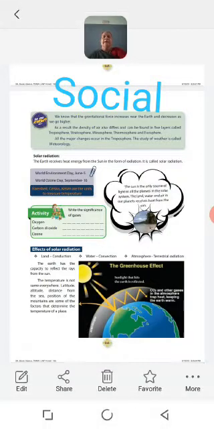What is atmosphere? Atmosphere is the envelope of the earth. Yesterday we learnt about weather and climate. What is weather? Weather is the daily report of the temperature. What is climate? Climate is the periodical temperature.